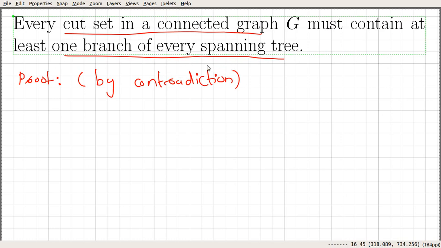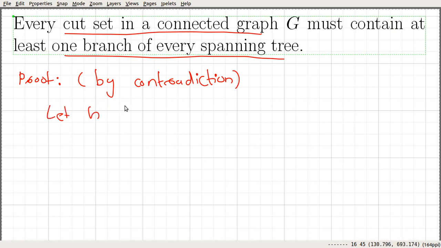We assume that there is a spanning tree whose branches do not appear in any cut set, and we will arrive at a contradiction, and that says this statement must be true. Let's go and prove this one.